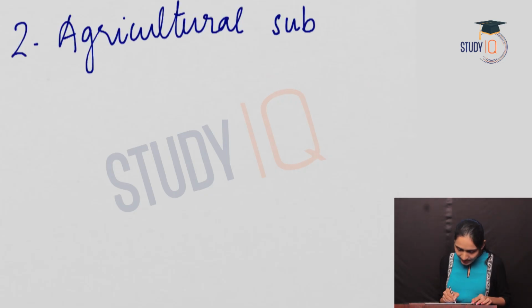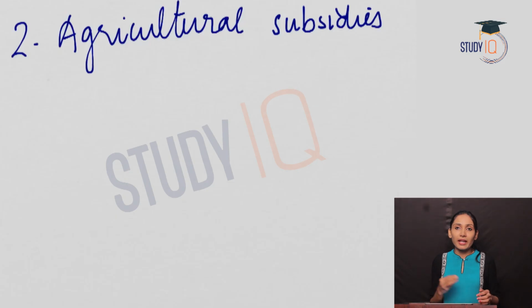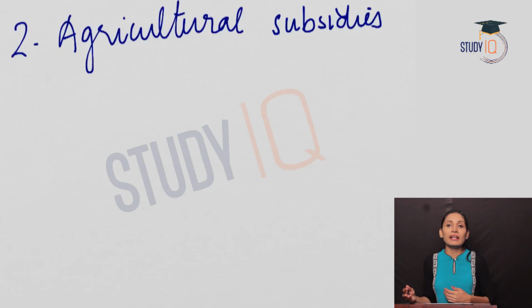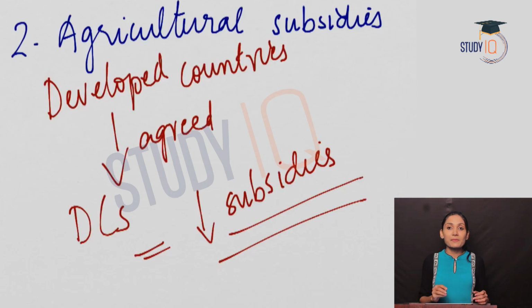We have already seen what are the different types of agricultural subsidies under the World Trade Organization. So let us now see what was the negotiation made regarding the agricultural subsidies. Usually developed countries give more subsidies, but under this negotiation the developed countries agreed to the developing countries that they will reduce their subsidies. So what is the implication of reducing subsidies in the developed countries? When the developed countries reduce their subsidies, it means that the producers in those countries will have to incur more cost. So the production will come down. So international trade will be benefited.